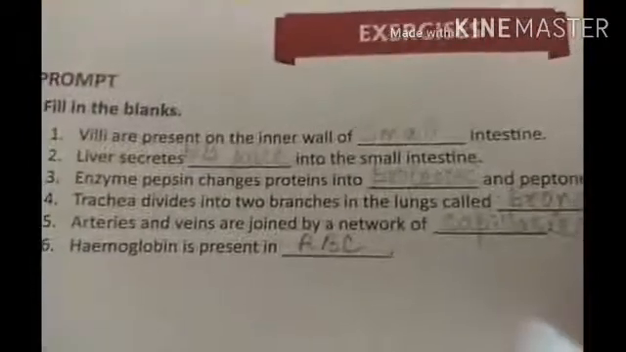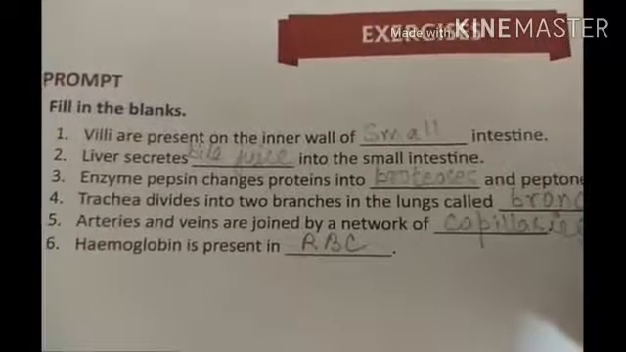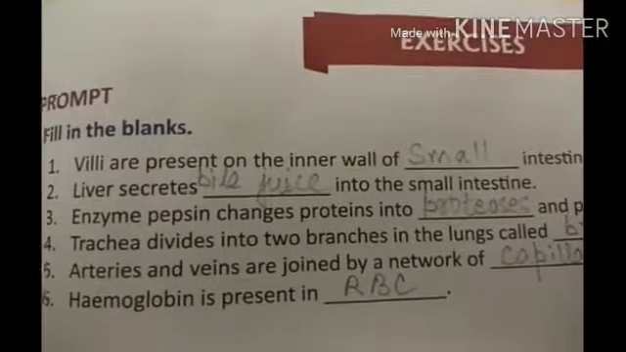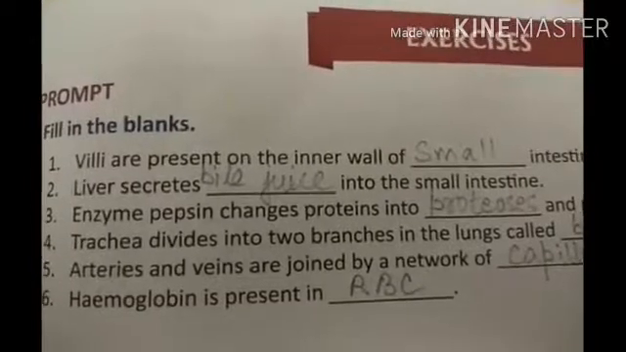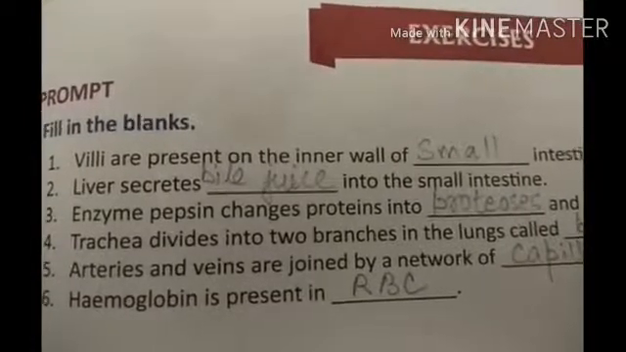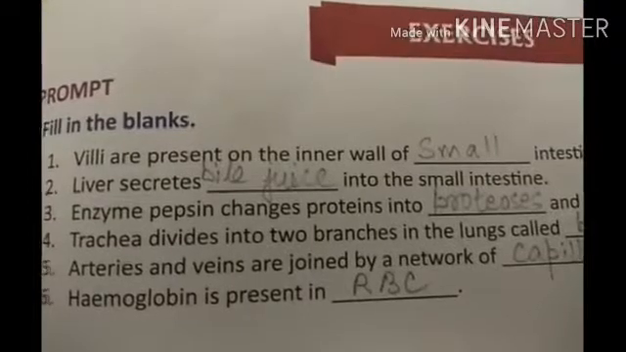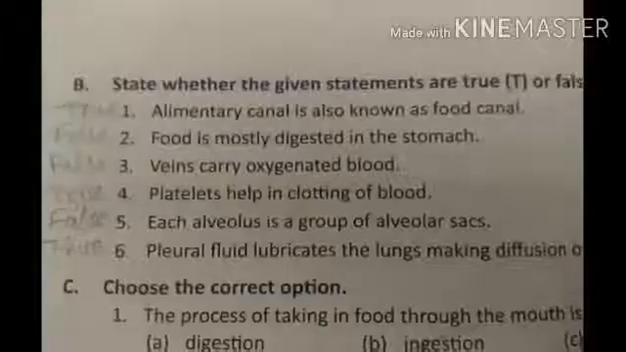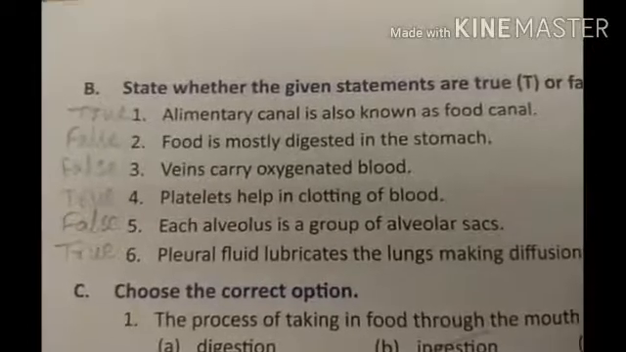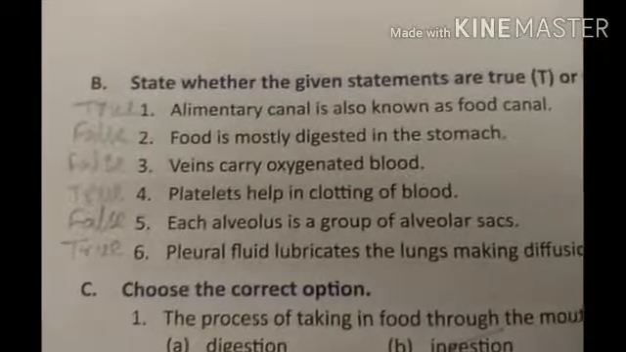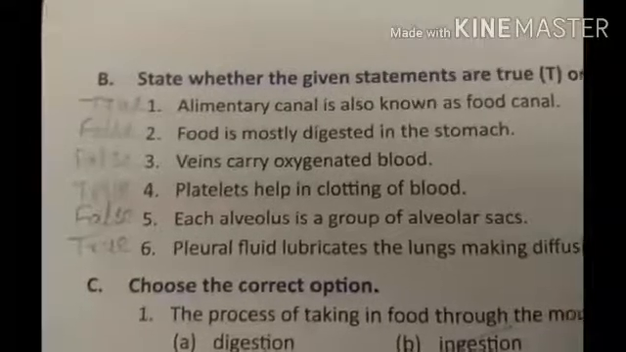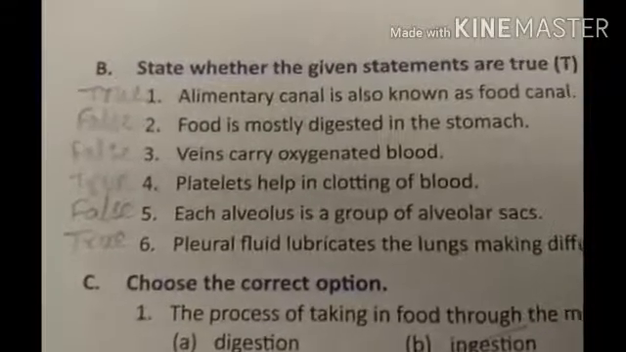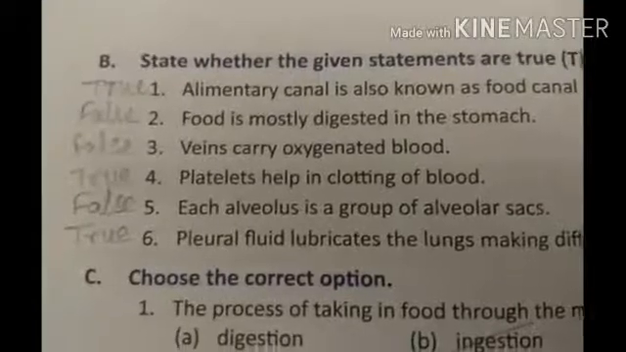RBC. So students, in this last blank, hemoglobin is present in RBC, you can write, or you can also write red blood corpuscles. That means RBC in full form you can also write. Then true false, directly I am reading from there. First is true, then false, then false, then true, then false, and lastly it is true.